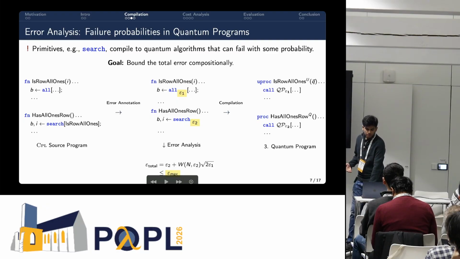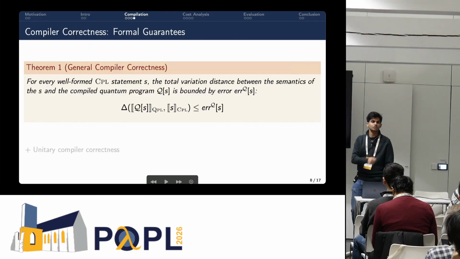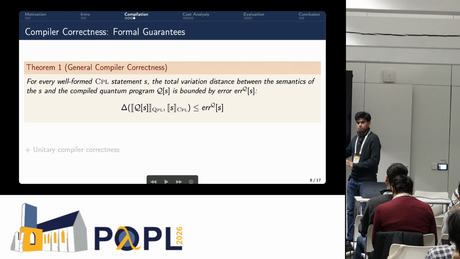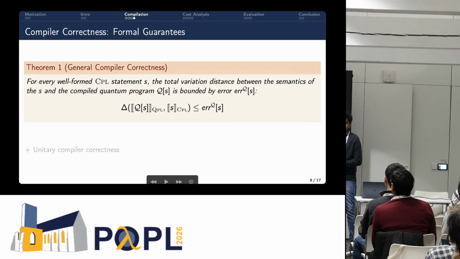So this is the compilation story in a sense, but then we also want to make sure that what we are doing is correct, and we have to define the compiler correctness. And in this case, we do. I'm just going to show the general quantum compiler correctness in this case. So what we do is we give semantics to both the source and target, and reason about the TV distance between the resulting distributions from the semantics.